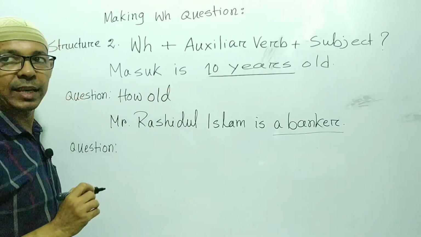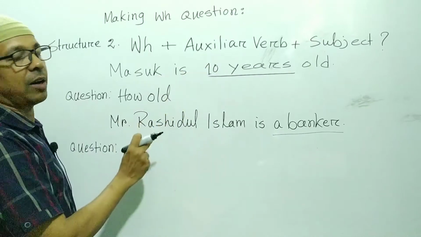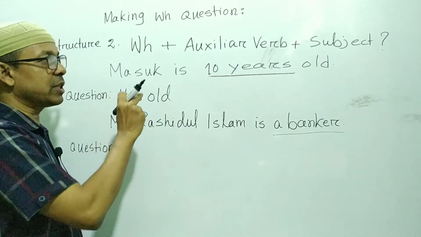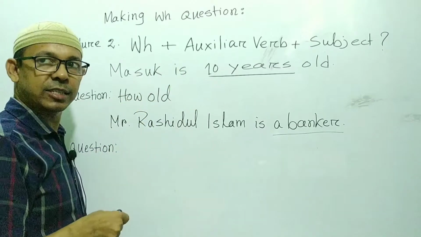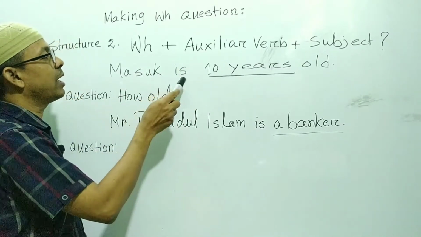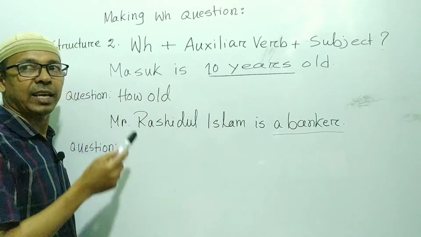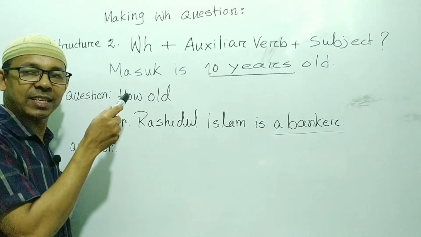How old. Then what? Auxiliary verb. And after writing the WH word, you have to see is there any auxiliary verb in the sentence or not. Look at the sentence. Mashuk is 10 years old. Is there any auxiliary verb in the sentence?